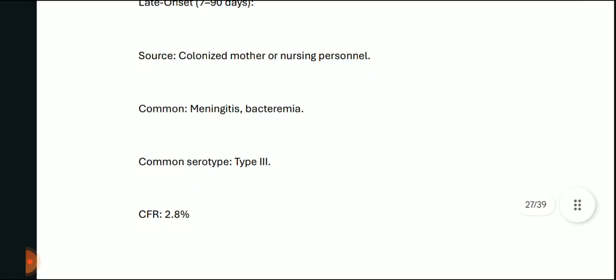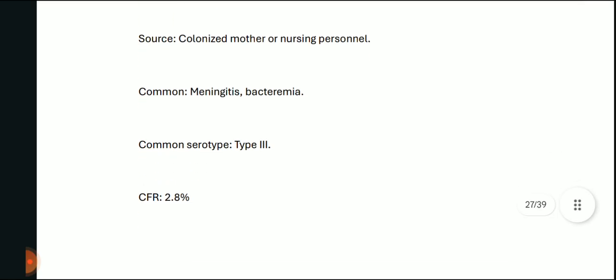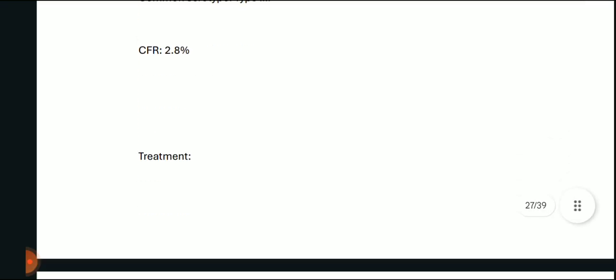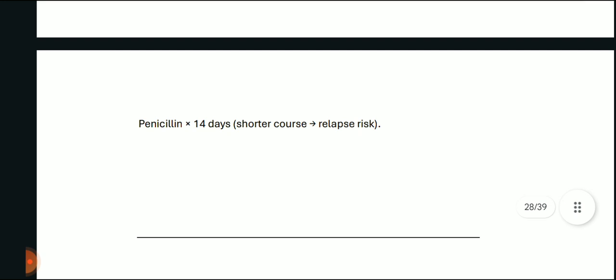The source is a colonized mother or nursing personnel. Common agents for meningitis and bacteremia. The common serotype is type 3 and the case fatality rate is 2.8%. Treatment is with penicillin for 14 days, and if there is a shorter course, then there is a risk of relapse.